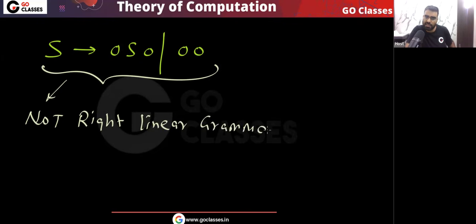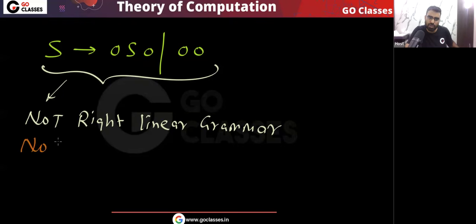This is not a right linear grammar, because on the RHS of this production we have one variable which is not on the extreme right. In a right linear grammar, we have at most one variable on the RHS, and that variable must be in the rightmost position. Yes or no?